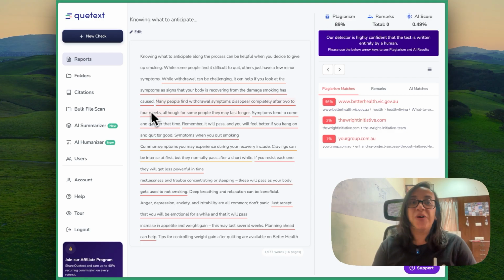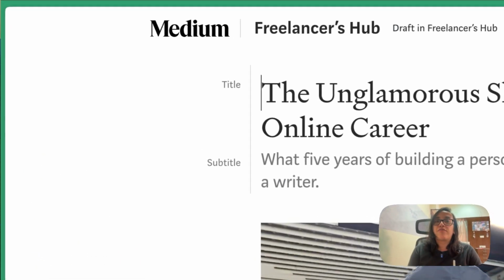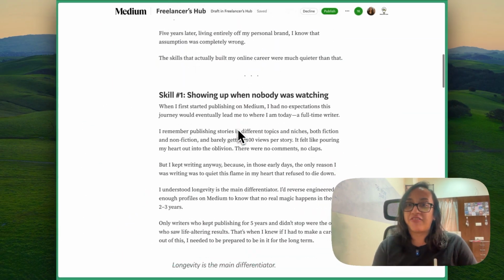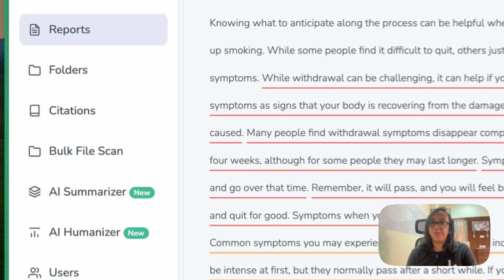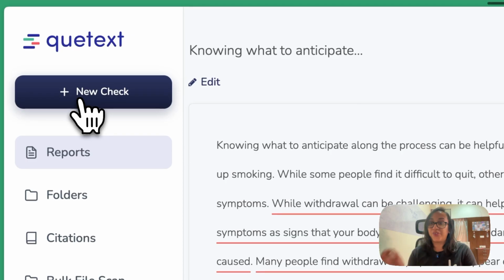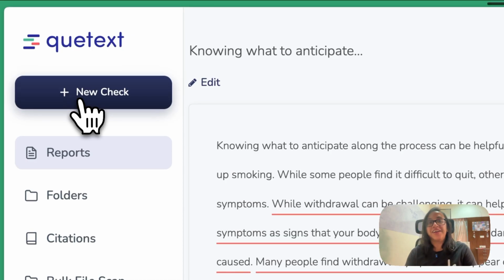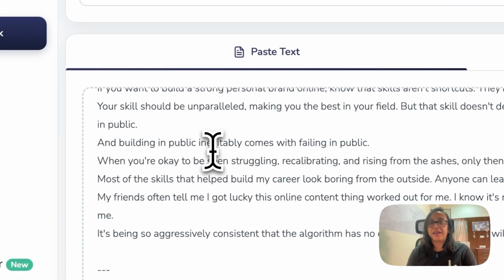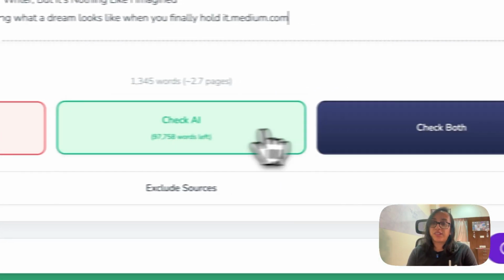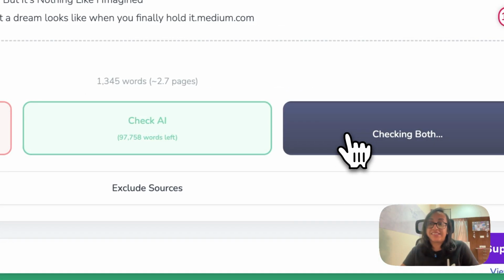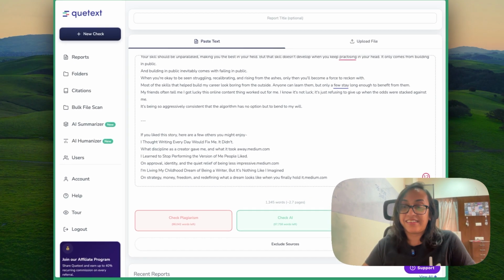Next, let's do a test for Quetext against original human writing. This is one of my Medium articles that I haven't published yet. I'm still working on it. It's a work in progress. But I'm going to copy this. I'll just show you what Quetext does against original human written text. So I will click on new text, paste this text here, and let's check for both AI and plagiarism and see what the results say in this case.